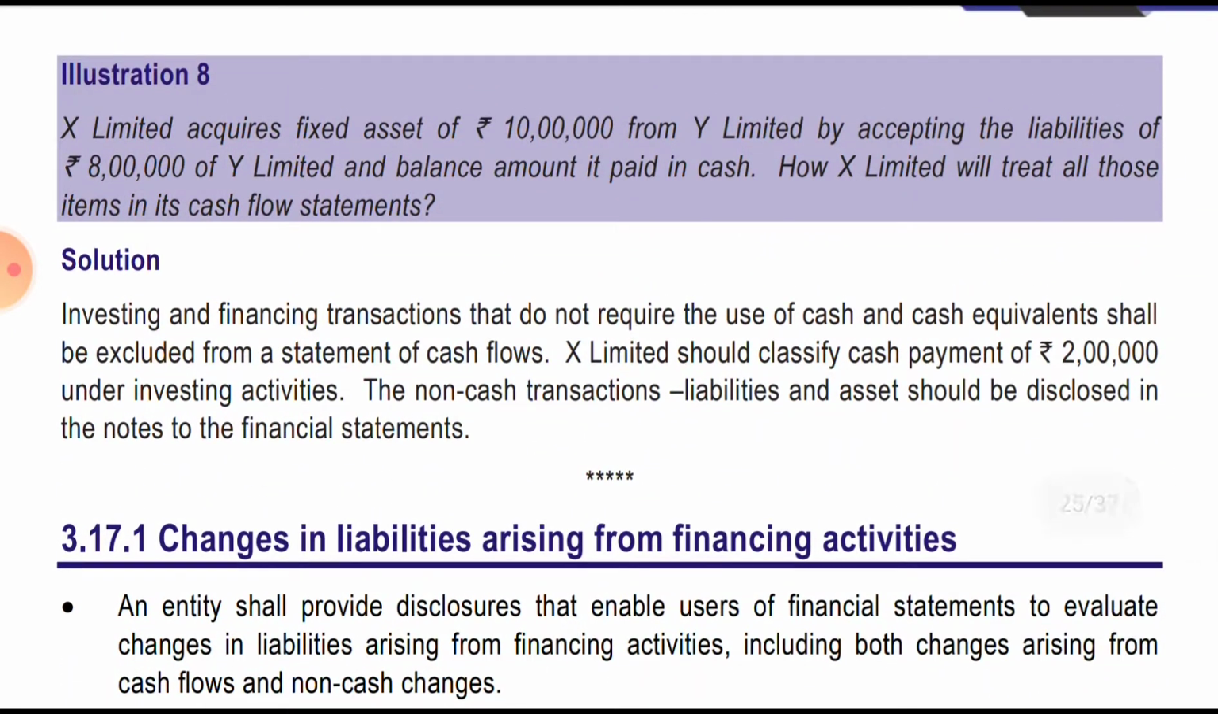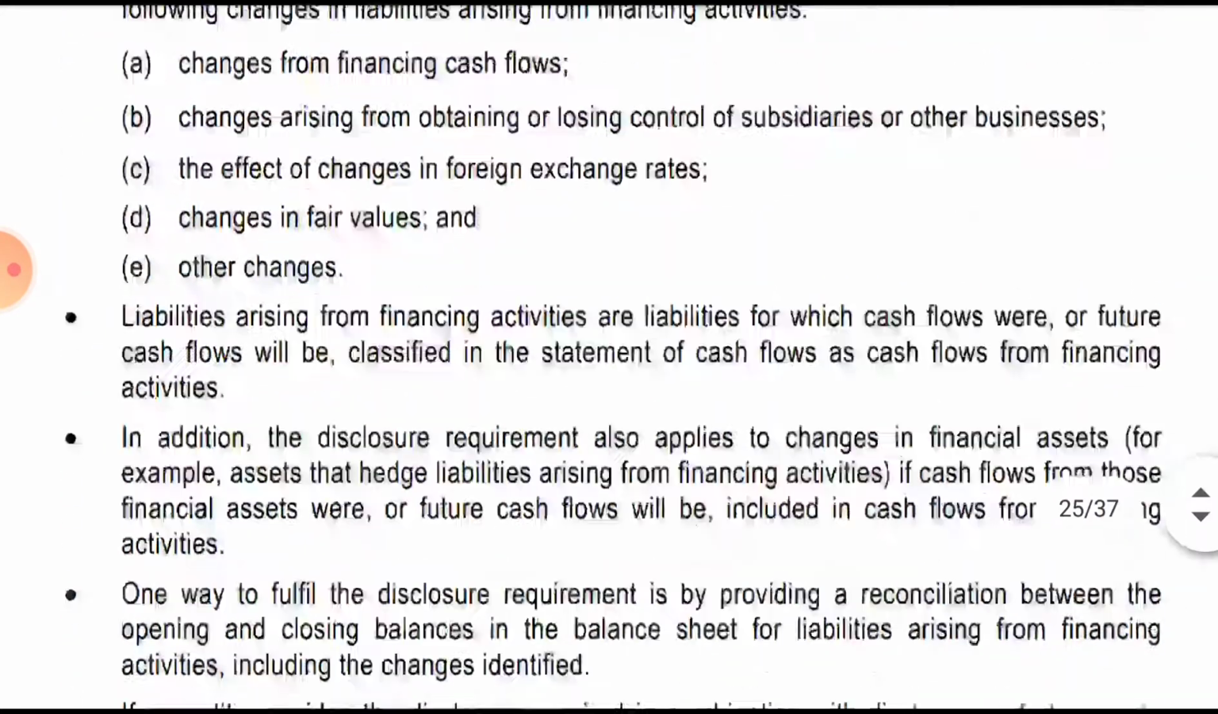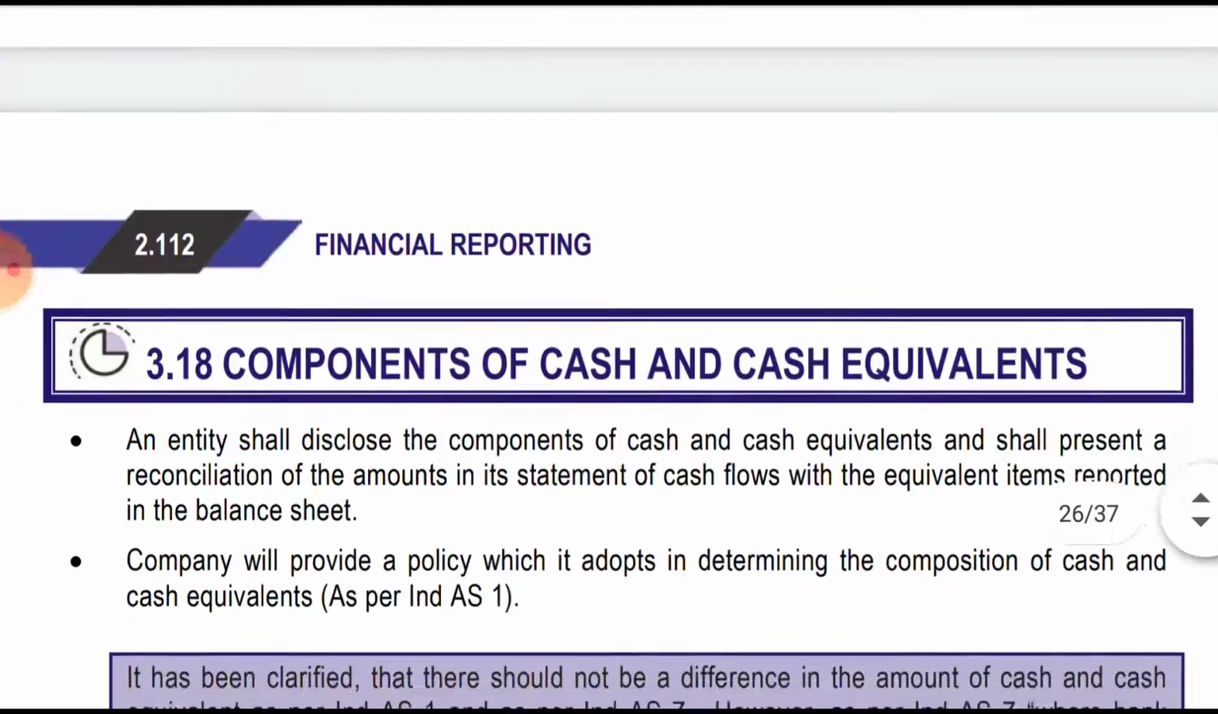Okay, but if in the balance sheet we record an asset of 10 lakh and a liability of 8 lakh, we will not show it net in the balance sheet. It will be shown net only in the cash flow statement. That we have to keep in mind.